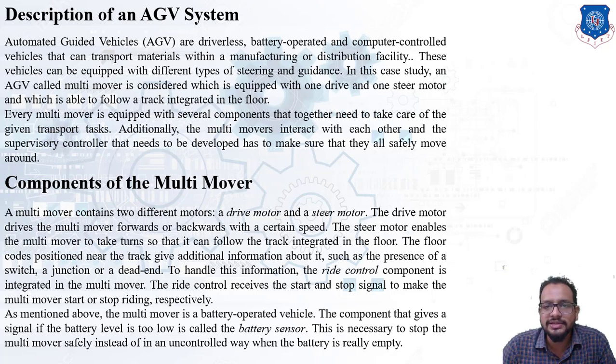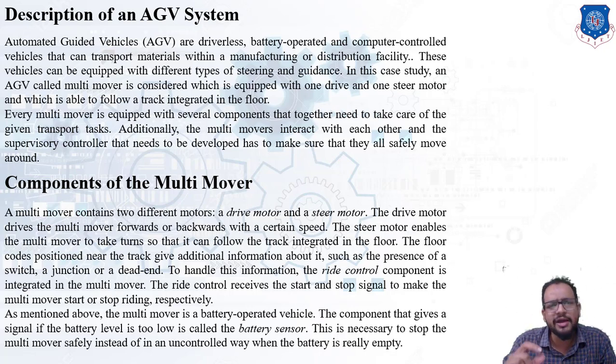In this case study, an AGV called a multi-mover is considered, which is equipped with one drive and one steer motor, and which is able to follow a track integrated in the floor, which means there is a track provided on the shop floor.